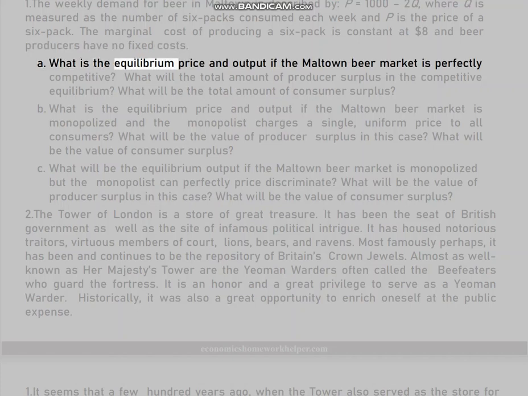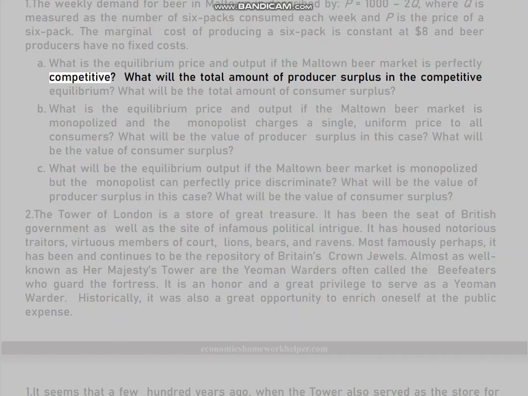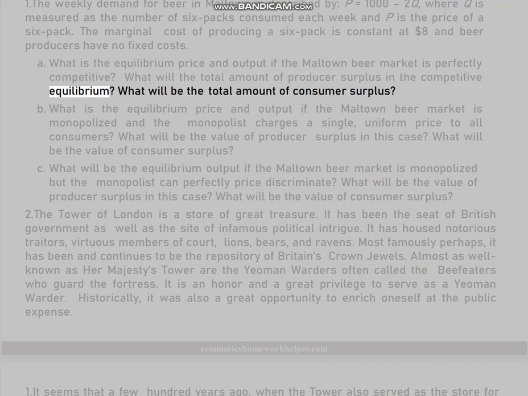A. What is the equilibrium price and output if the Maltone beer market is perfectly competitive? What will be the total amount of producer surplus in the competitive equilibrium? What will be the total amount of consumer surplus?